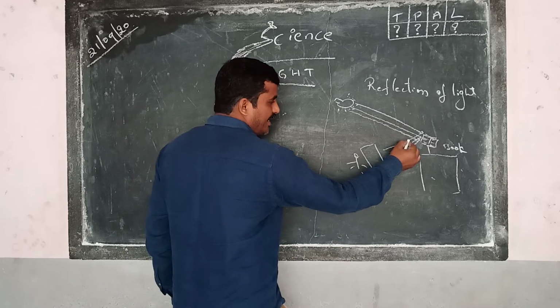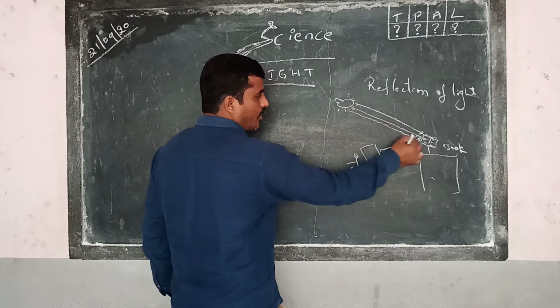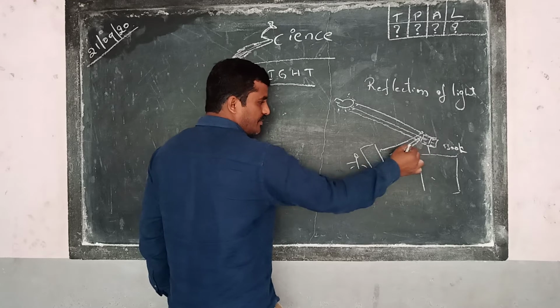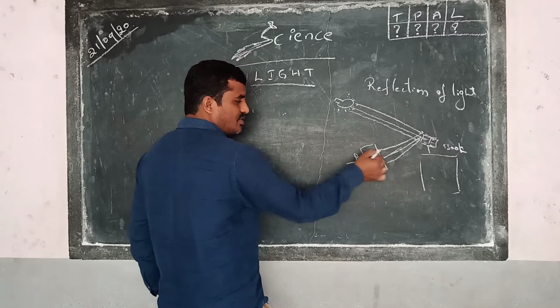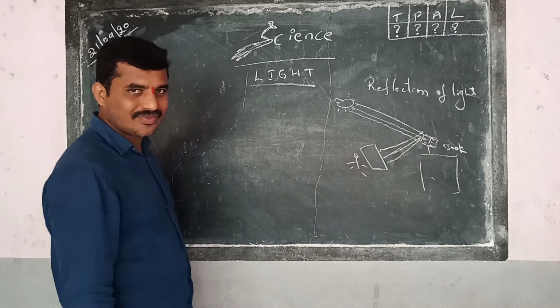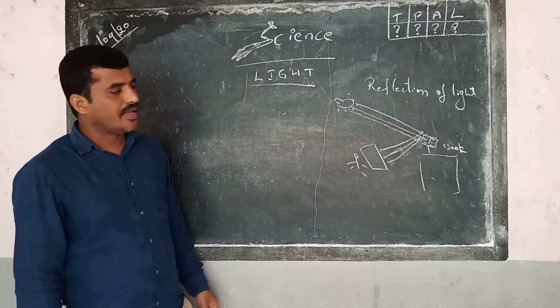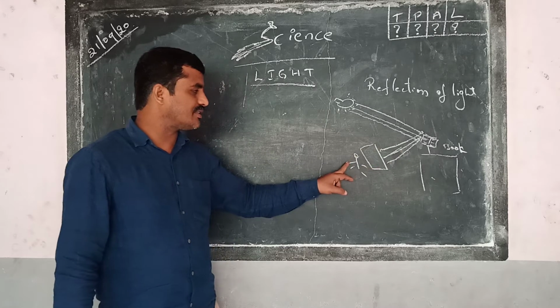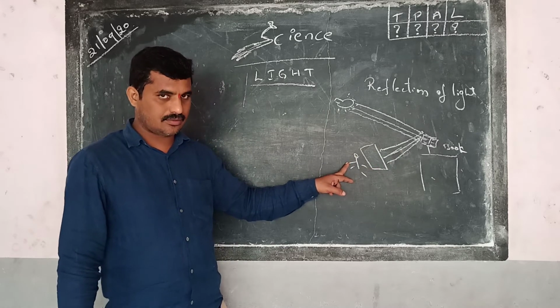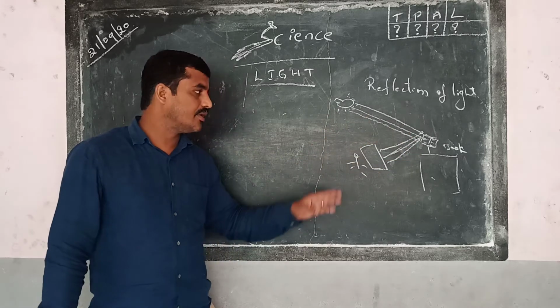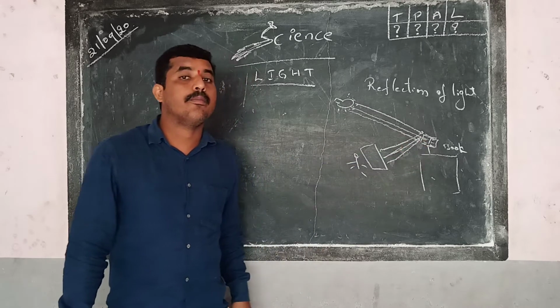Because when the light is bouncing back after falling on the object, this light is not reaching our eyes. If this light reaches our eyes, then we can see the book. Otherwise, we cannot see the book.